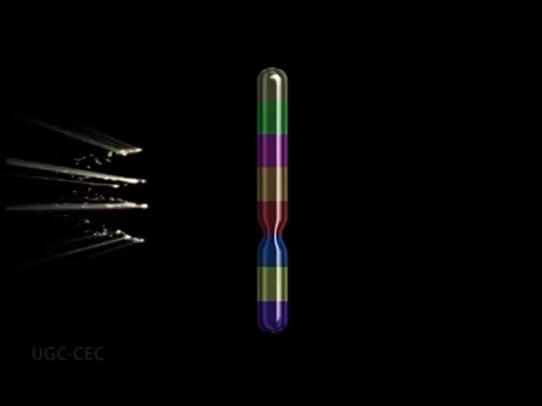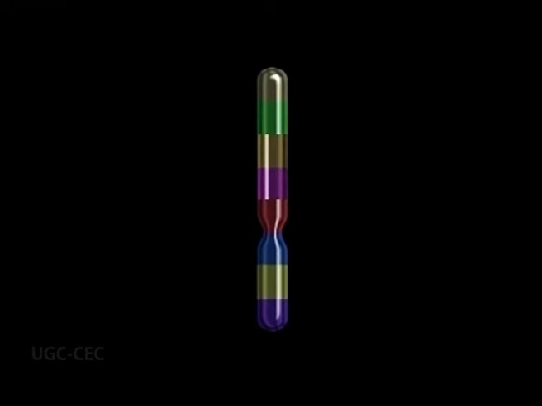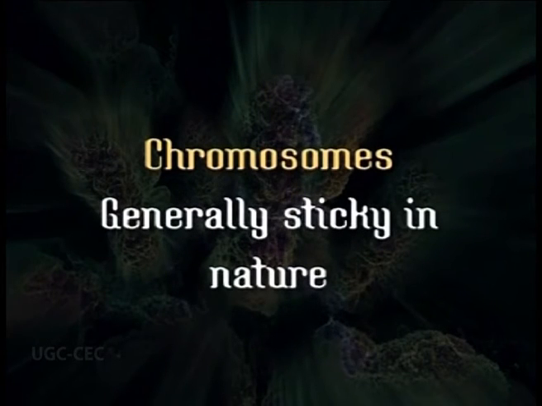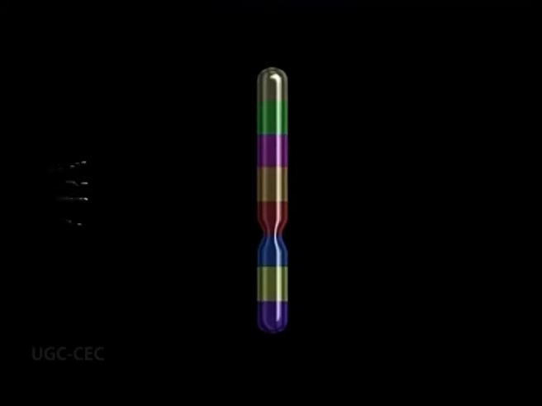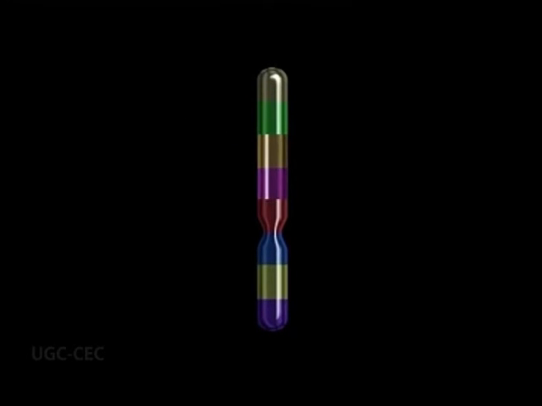Basically, the origin of these structural changes is by a breakage and reunion process. Breakage means the chromosomal segments within the chromosomes break, and then these broken segments reunite. They are generally sticky in nature and reunite with either their own ends, or they can reunite with other chromosomal ends, and in this way different types of structural changes can occur.